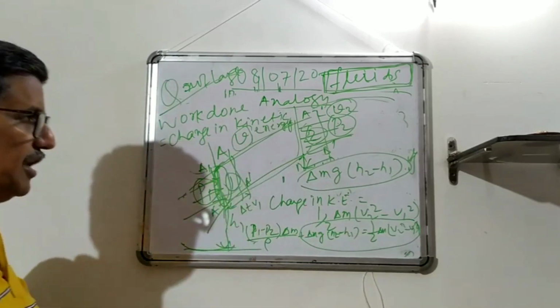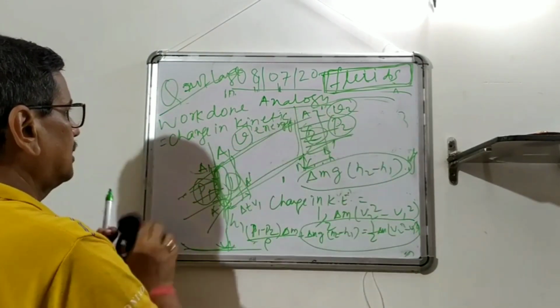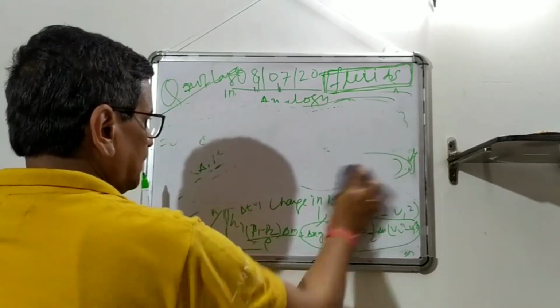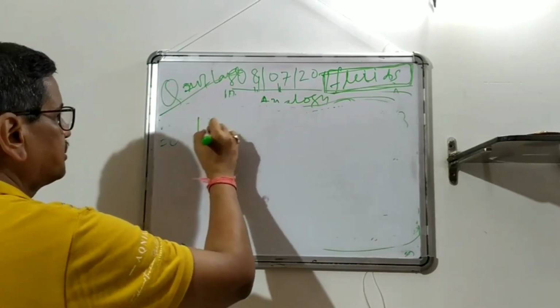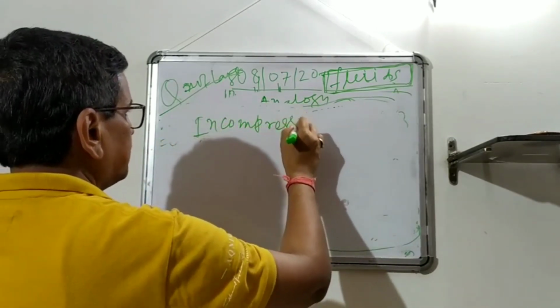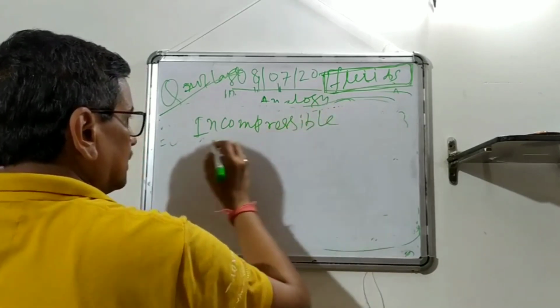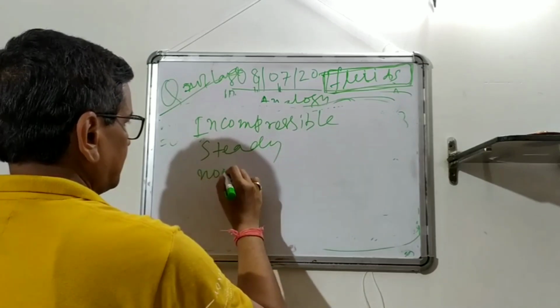Now you can see the validity, that is more important, and the assumptions we have made for where we can use this equation are what I have said beforehand: the fluid should be incompressible, with energy conservation. Otherwise you have to put some loss. Steady flow, that is laminar flow, and non-viscous.